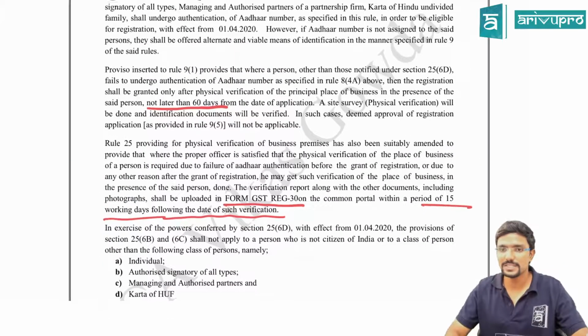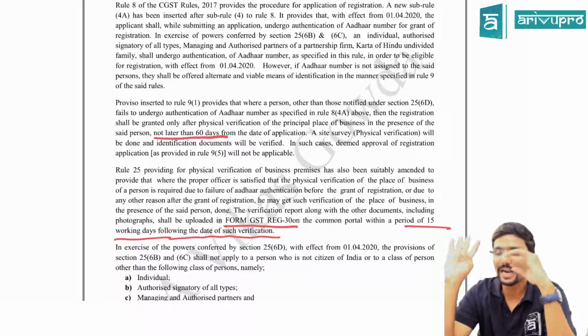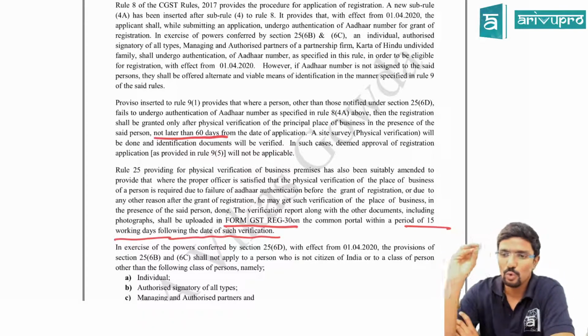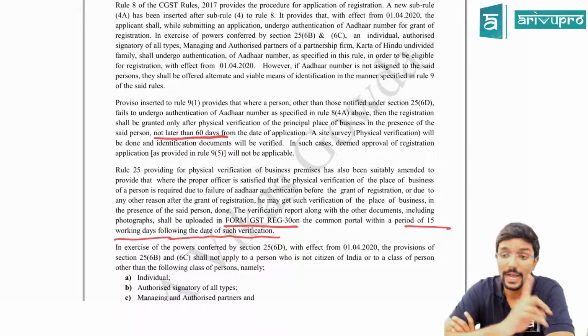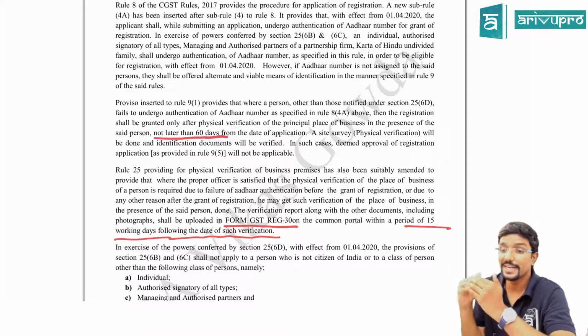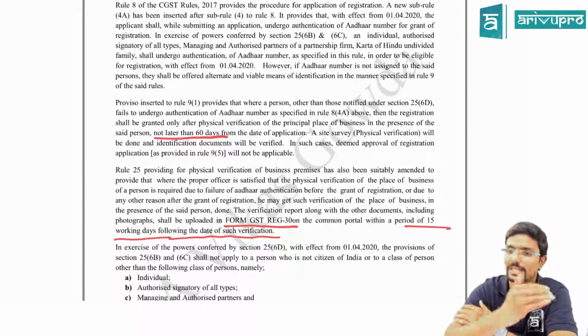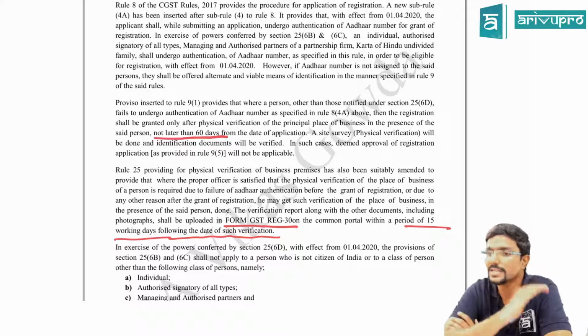Now what is the gist of all this? I will tell you guys, please pay attention. New 4 subsections have been added. They tell whoever is taking a new registration under GST, they have to mandatorily give their Aadhaar number. Okay, sir, what if I don't have Aadhaar number? In that case, still I can take GST registration. They cannot deny the registration. They tell, okay, you can take a registration, but I will come and physically verify your principal place of business. Whichever place you are declaring as a principal place of business, I will come and check that place in your presence within 60 days from the date on which you have made an application for registration.